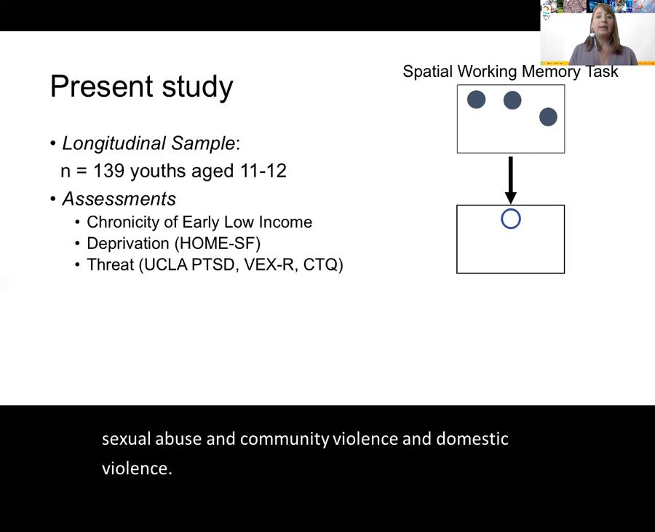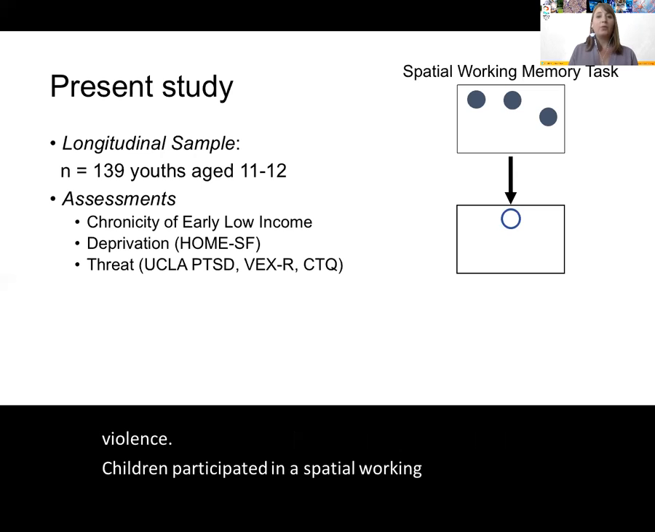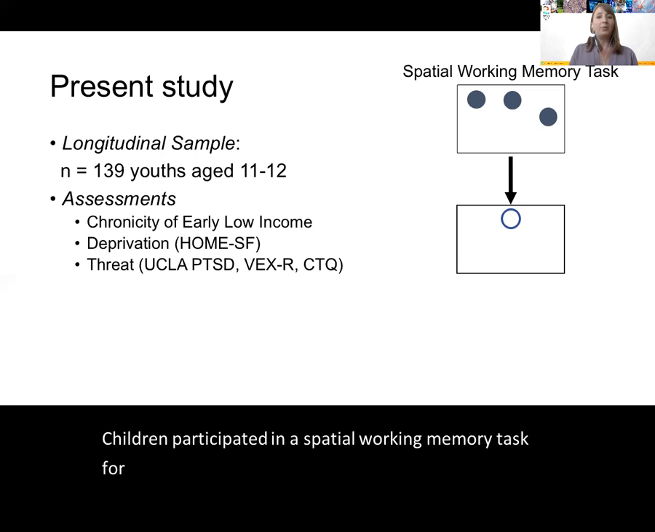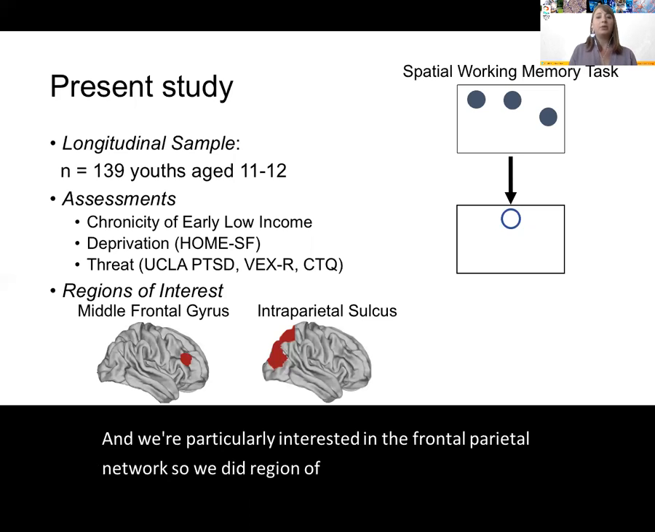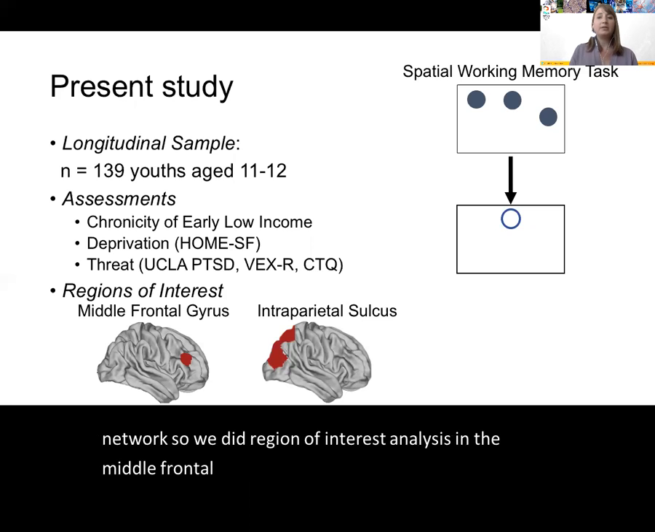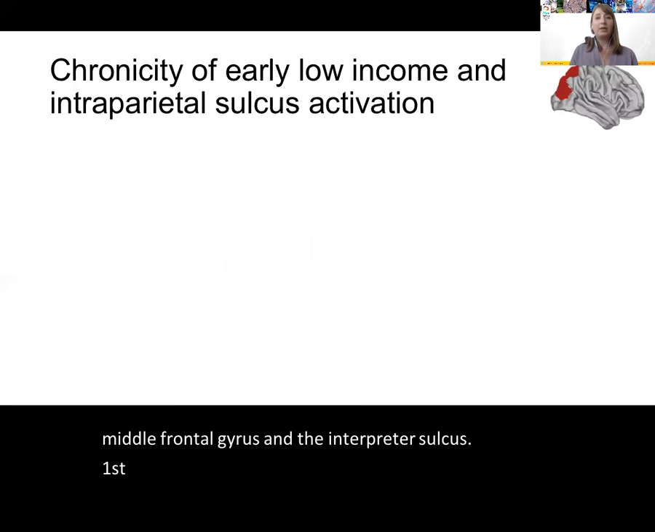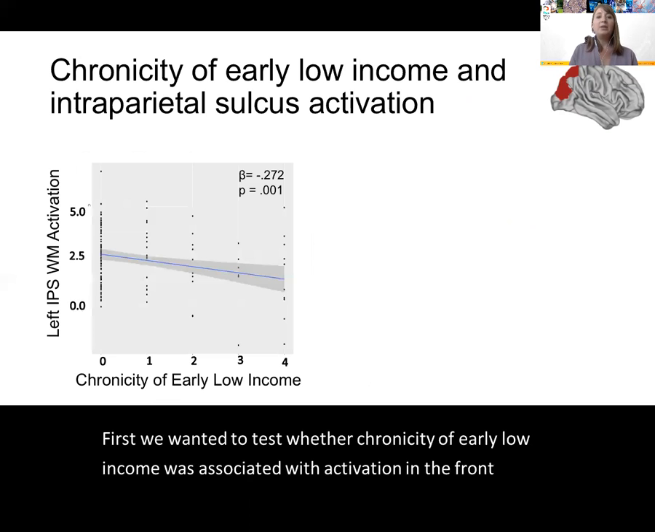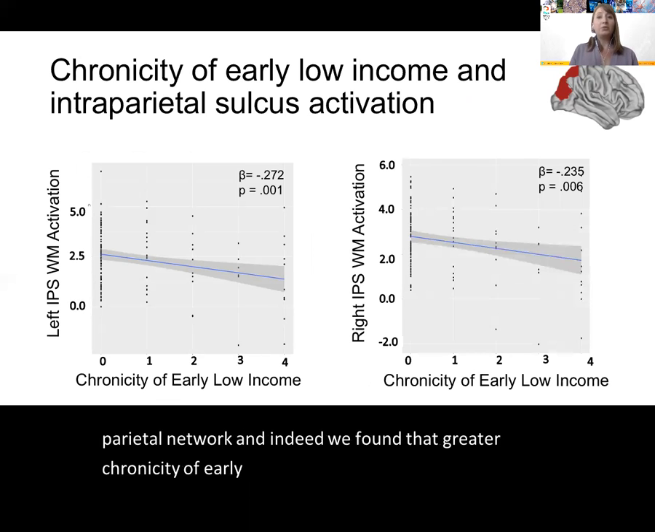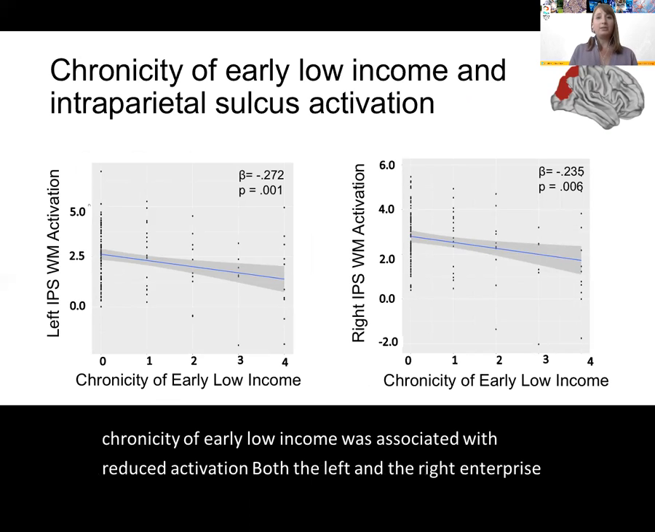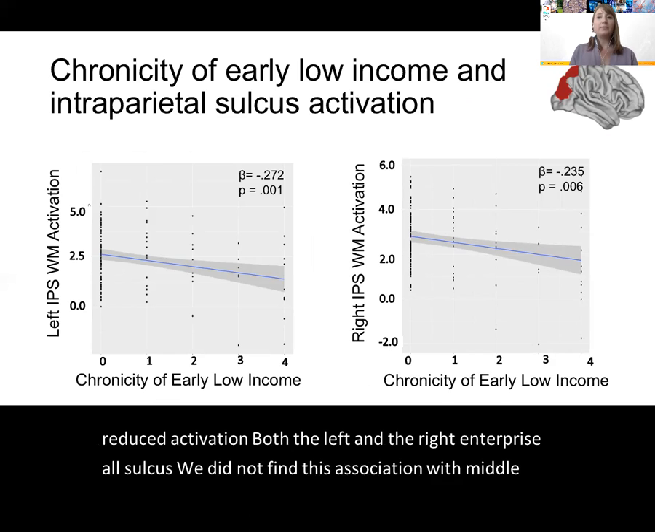Children participated in a spatial working memory task for shapes while they underwent fMRI scanning. We were particularly interested in the frontal parietal network, so we did region of interest analysis in the middle frontal gyrus and the interparietal sulcus. First, we wanted to test whether chronicity of early low income was associated with activation in the frontal parietal network, and indeed we found that greater chronicity of early low income was associated with reduced activation in both the left and the right interparietal sulcus. We did not find this association with middle frontal gyrus.